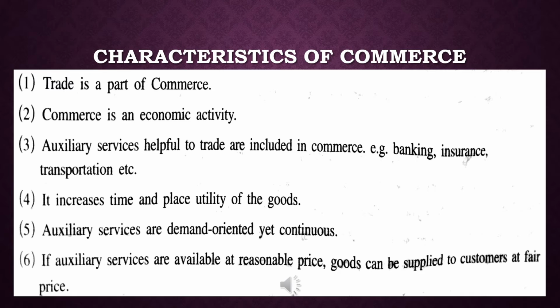If auxiliary services are available at a reasonable price, goods can be supplied to consumers at a fair price. For example, transportation is a commercial service. If this service is available at a reasonable price, then we can sell the product at a fair price. If these commercial charges are more, it will affect the price of the product. So if these services are available at a reasonable rate, goods can be supplied to customers at a fair price.